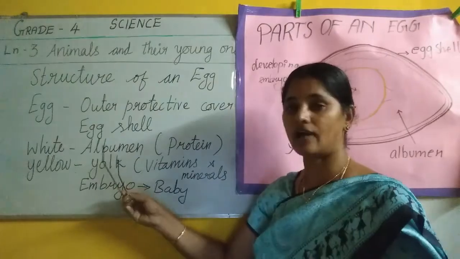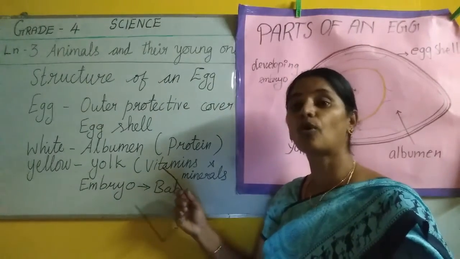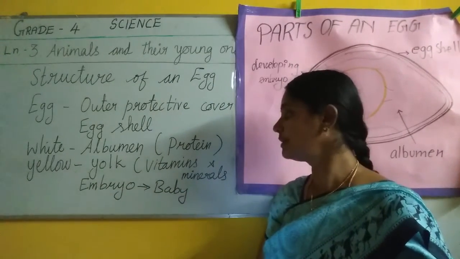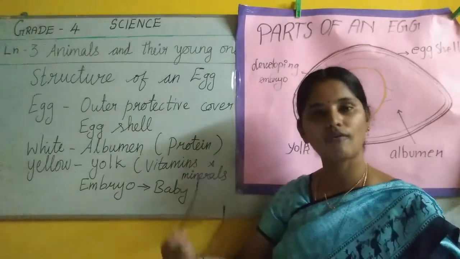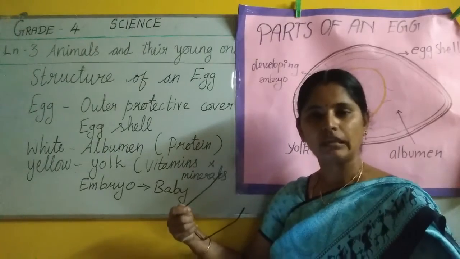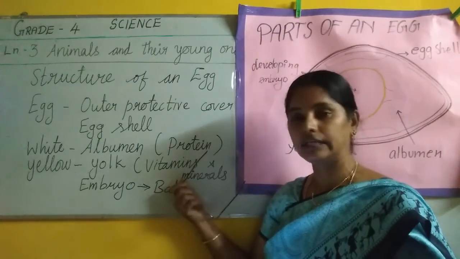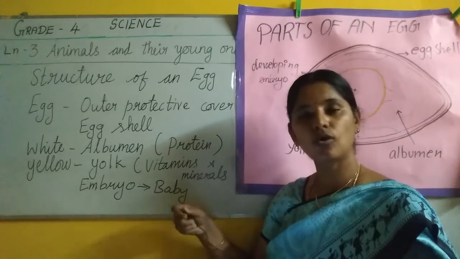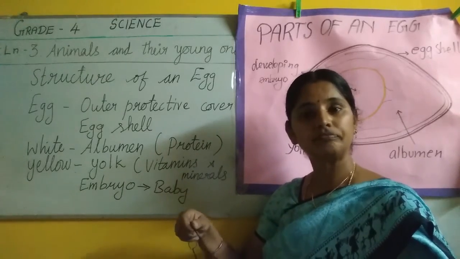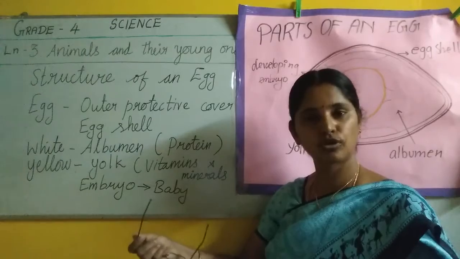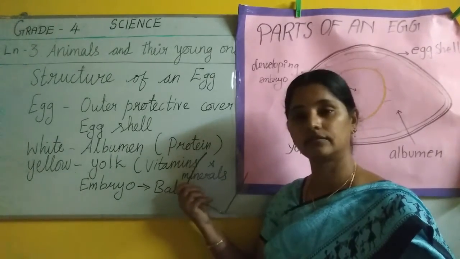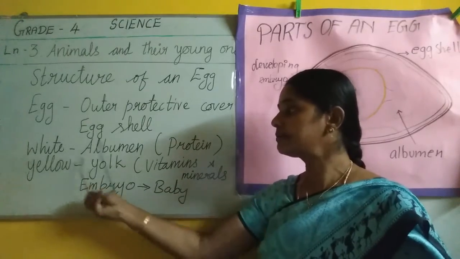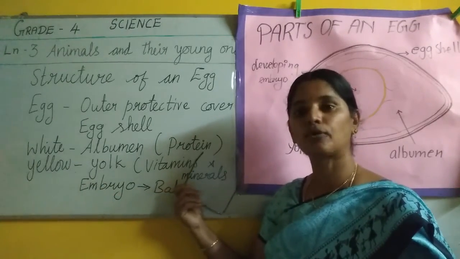What does this albumin have? Albumin has protein content in it. We need protein for our body building. This nutrient, protein, builds the body. So inside the egg, the chick has to grow, no? To build the body, what nutrient is needed? Protein. So the white part, albumin, is rich in protein.